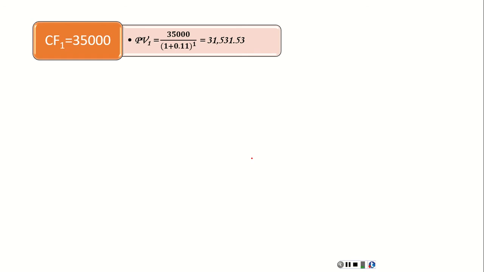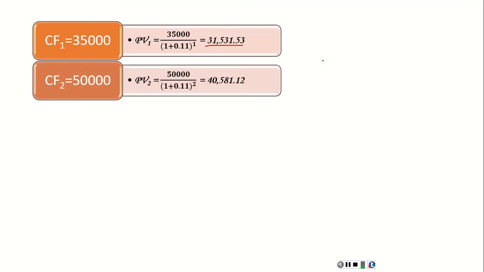So we will find the present value of this amount by dividing it by 1 plus the interest rate, to be 31,531. So the 35,000 at the end of year 1 is worth 31,531 today. But 50,000 at the end of year 2 is worth